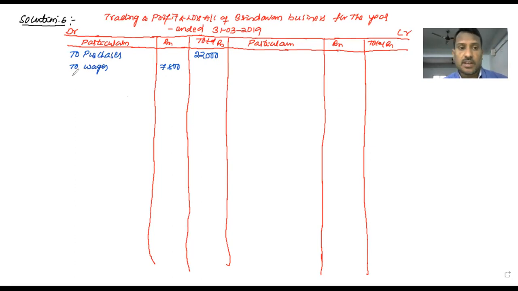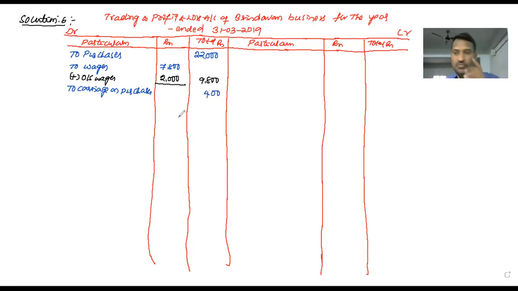Outstanding wages. Outstanding means add. Outstanding wages 2,000. 7,800 plus 2,000, 9,800. Next, to carriage on purchases, direct expenses, 400.